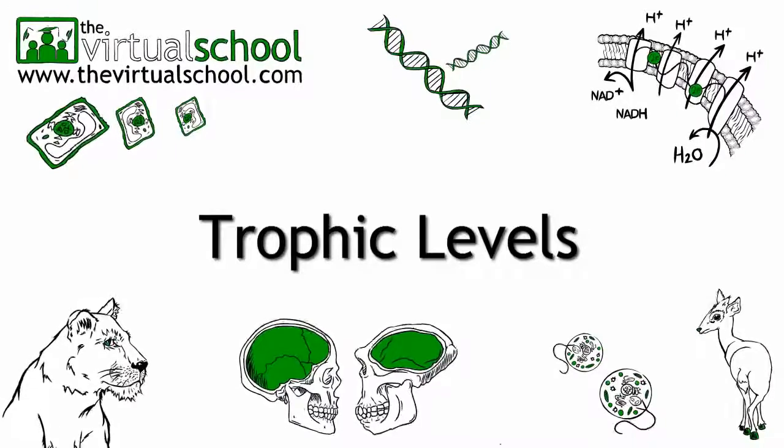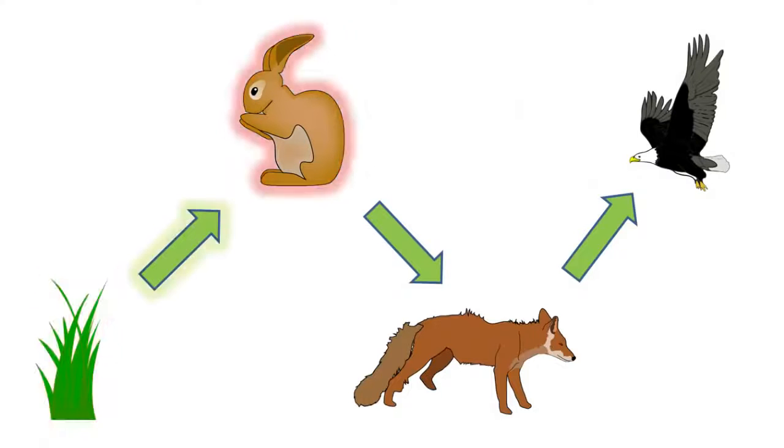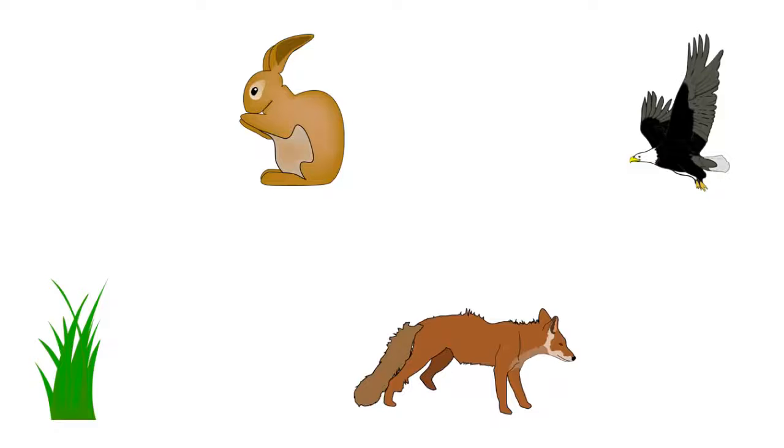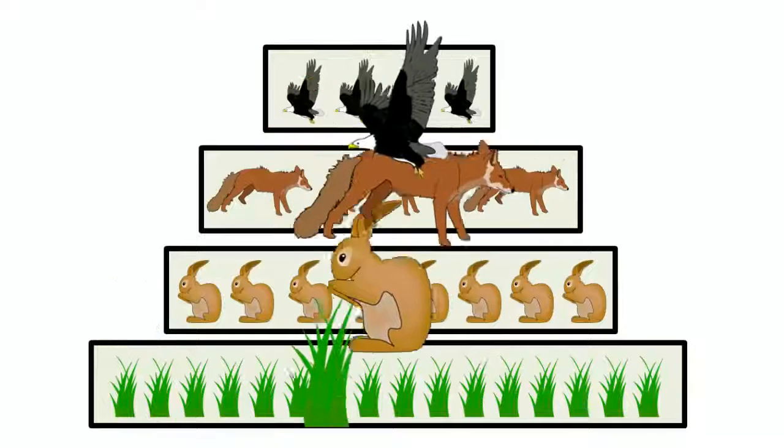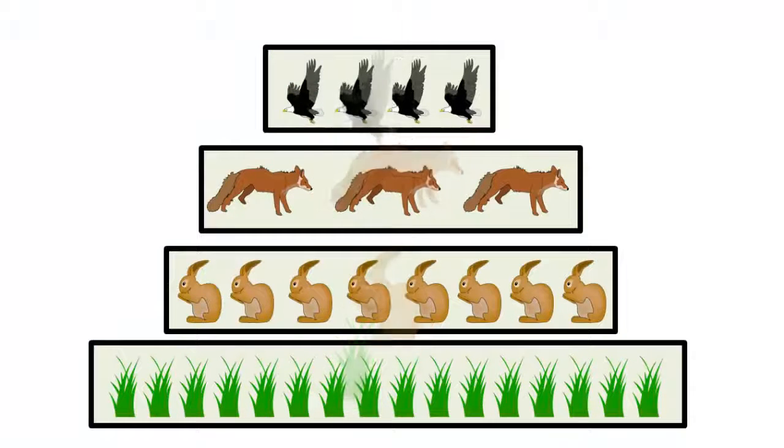A trophic level is a step in a food chain of an ecosystem. The organisms in a food chain are classified into their trophic level depending on their feeding behaviour. The number of steps an organism is from the start of the food chain is a measure of its trophic level.